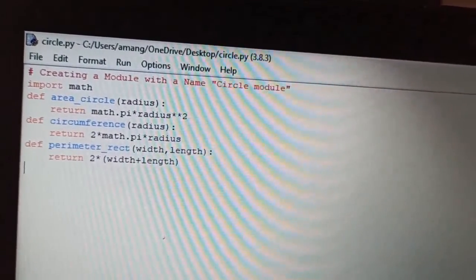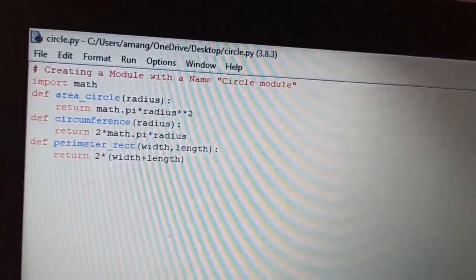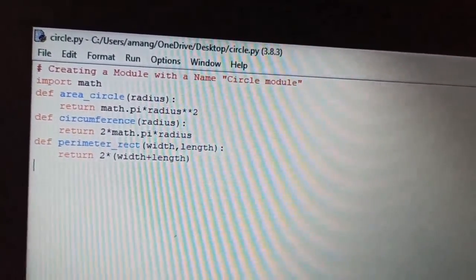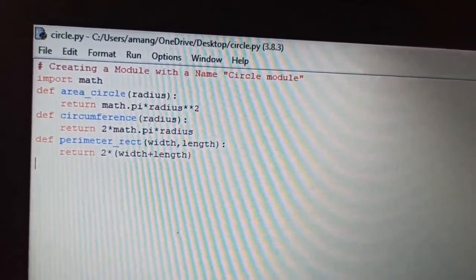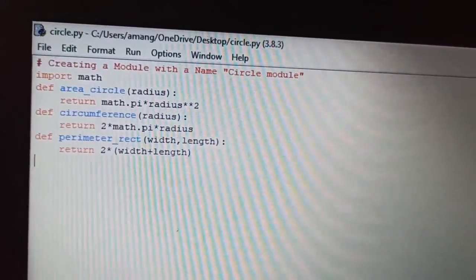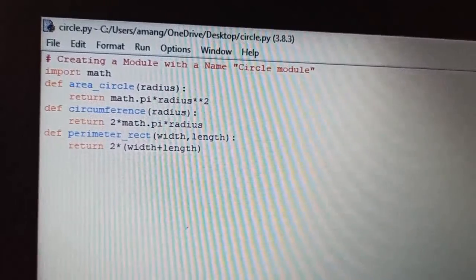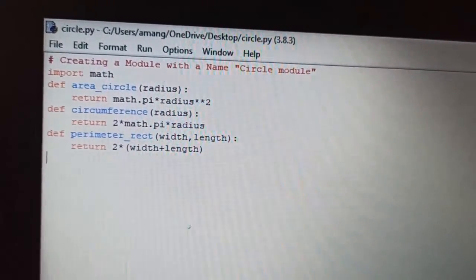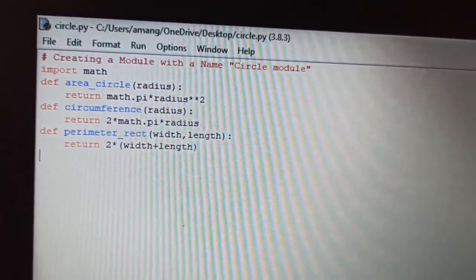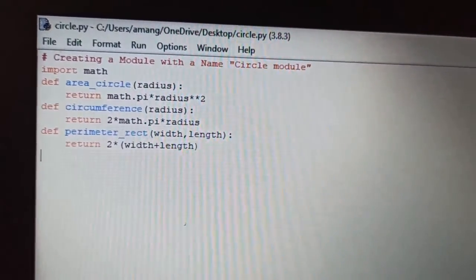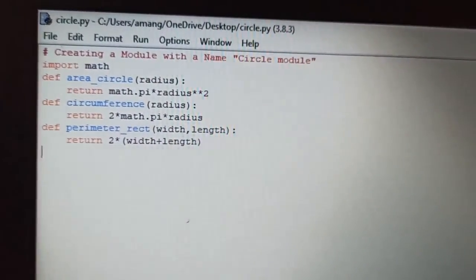Okay, so now I've created the first function with the name area_circle, and I've passed the parameter radius, and in return I've mentioned the formula, pi r square. Clear? Then similarly I have created a function circumference with parameter radius, and I have used the return statement with the formula 2 pi r. Clear?